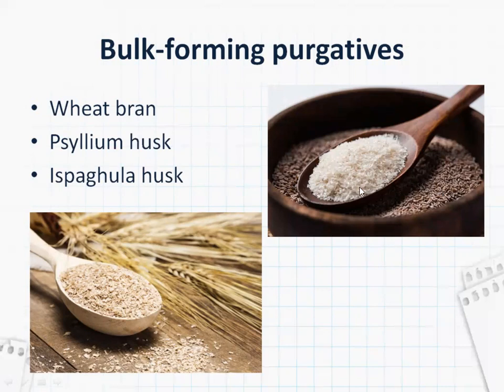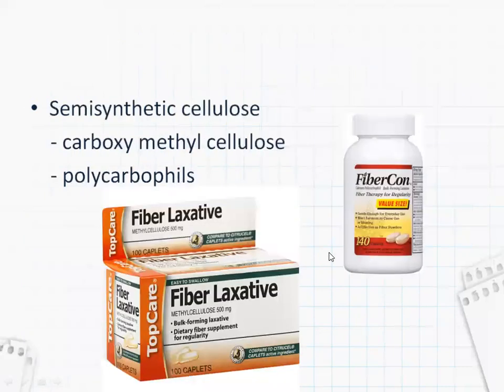This is how it looks: psyllium husk or ispagula husk, and this is wheat bran. Other bulk forming purgatives are semi-synthetic cellulose, which includes carboxymethyl cellulose and polycarbophils. These are two photos to show you the drugs, how they are being sold. You can see here methyl cellulose, and this is polycarbophils.